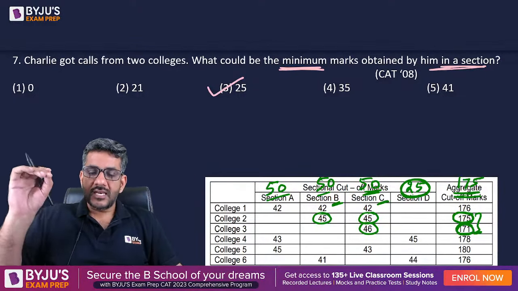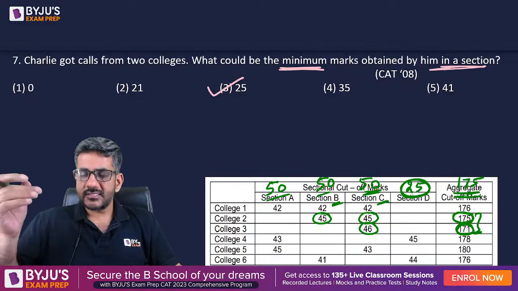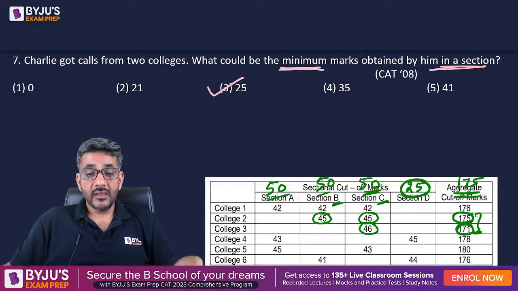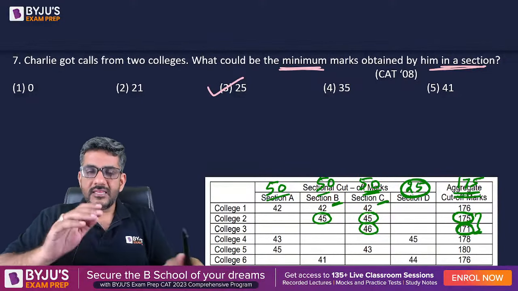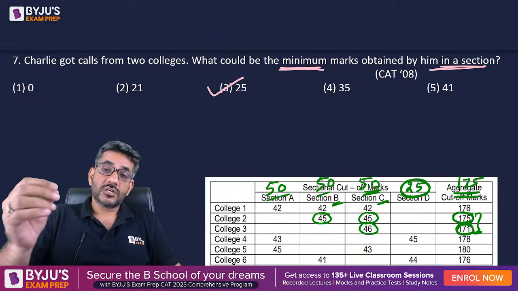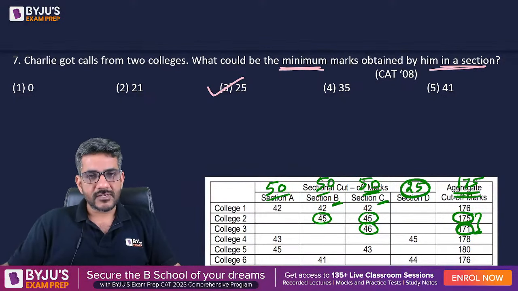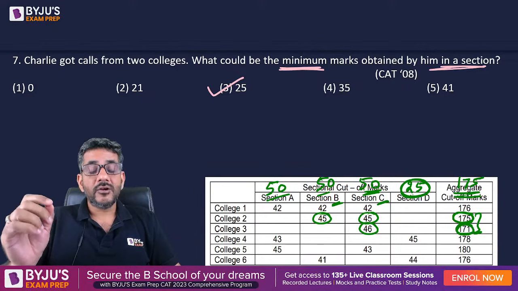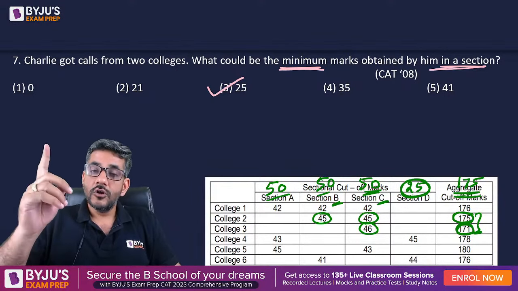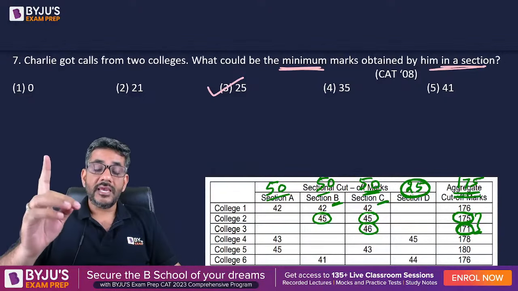See, if he scores less than 25 in any section, just keep that in mind. Let us say he scores 21 in a section. In the other 3 sections, even if he scores full marks, 50, 50, 50, his total score will be 50, 50, 50 and 21, that is 171. He would not be able to clear the sectional cutoff of 2 colleges. He would be able to clear the sectional cutoff of only college 3. So he will get only one call.